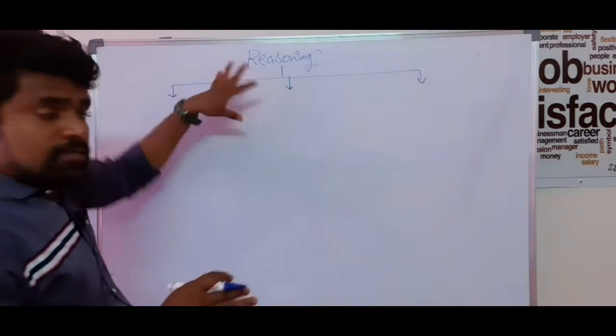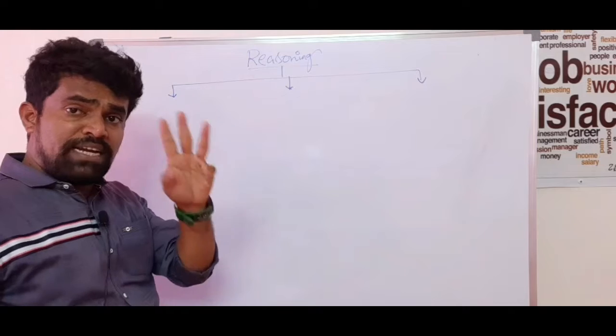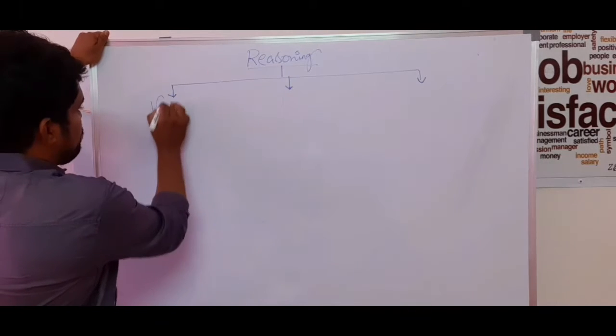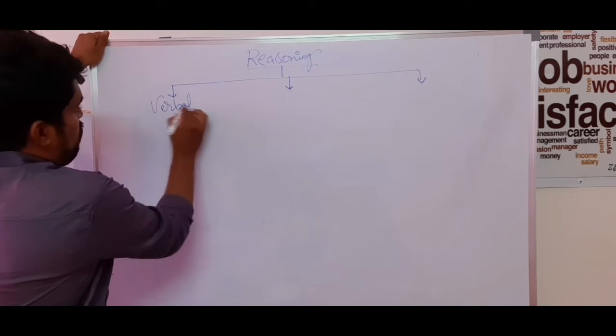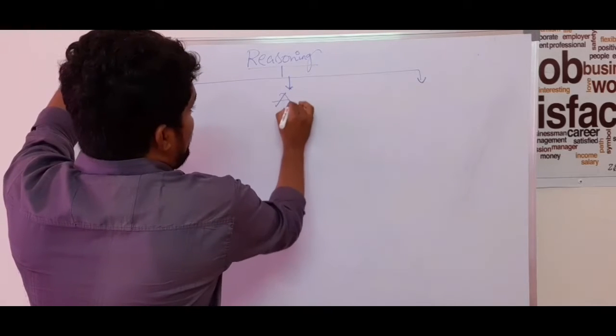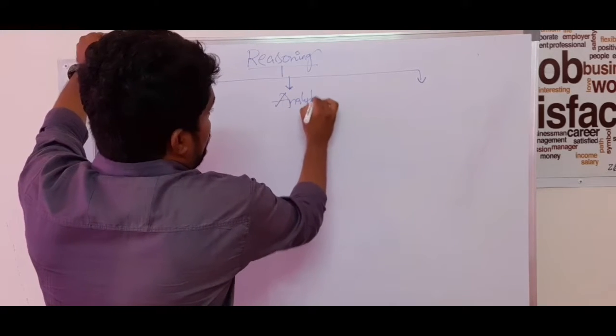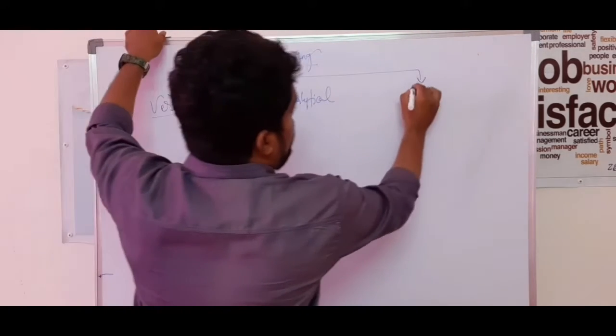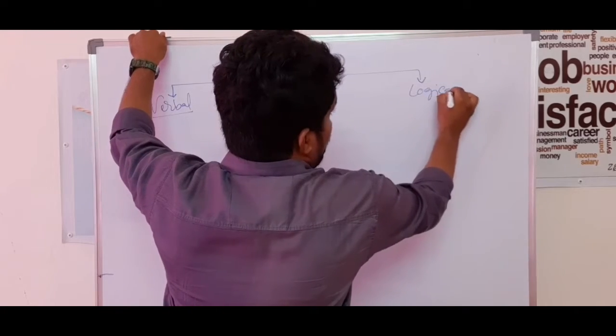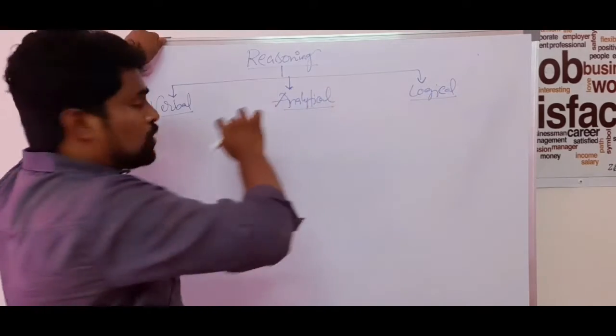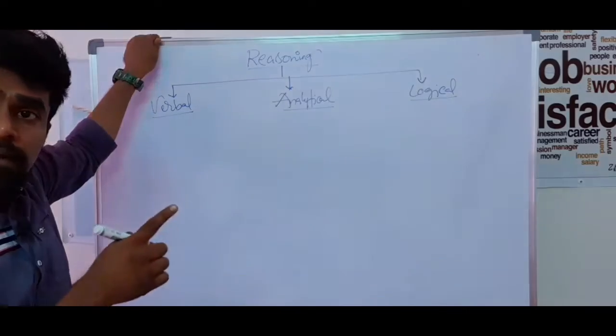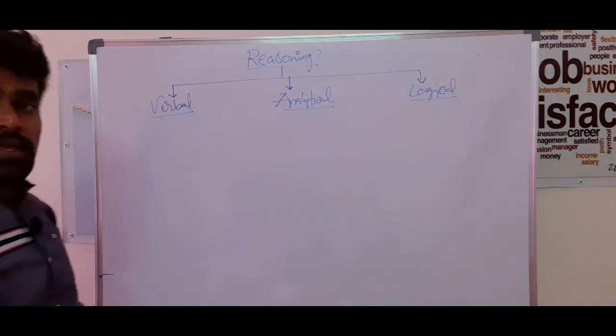So the entire reasoning concept is of 3 types. One is verbal reasoning, second one is analytical, and third one is logical reasoning. So verbal reasoning, analytical and logical.